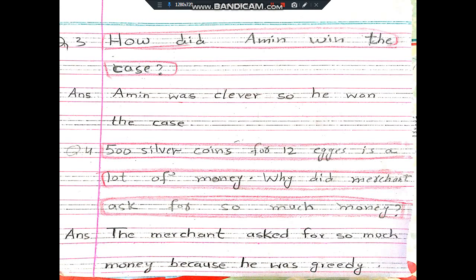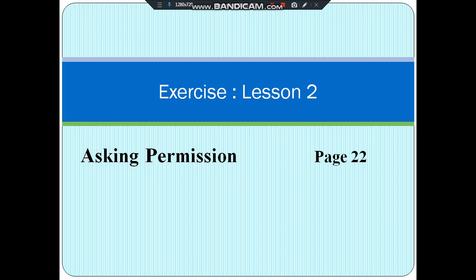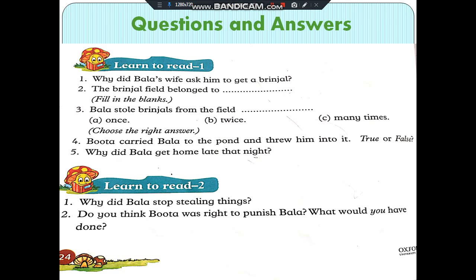Now move to the questions of the next lesson. That is lesson 2, asking permission. You would have done the reading of this lesson. Now it's time to do the question and answers.